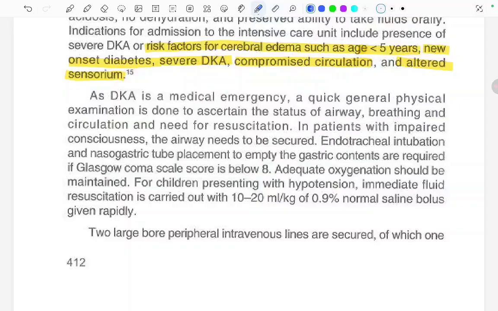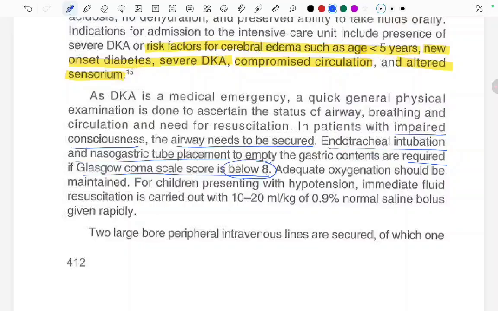Endotracheal intubation and nasogastric tube placement to empty the gastric contents are required if the GCS score is below 8. Adequate oxygenation should be maintained.